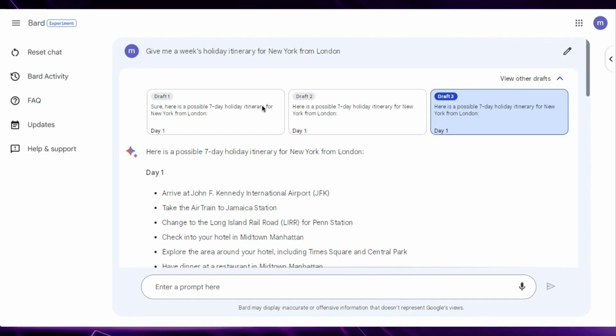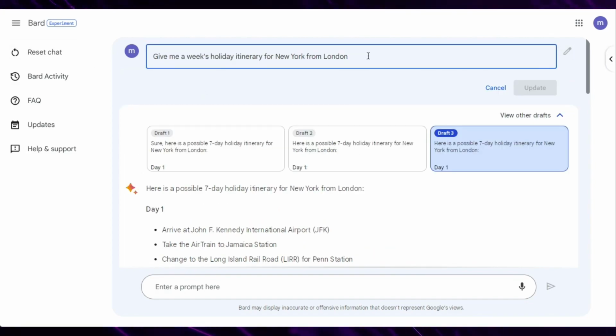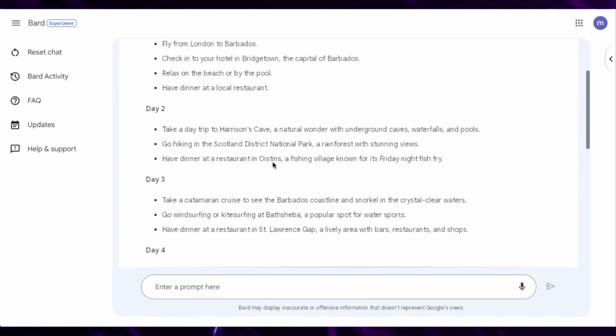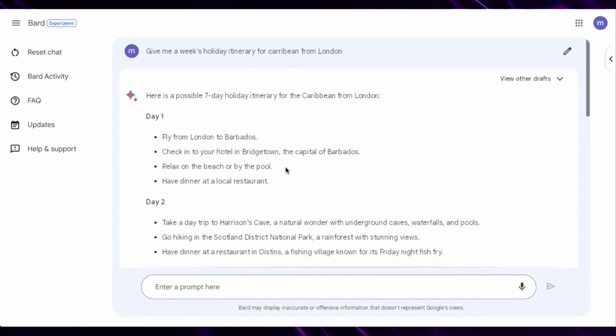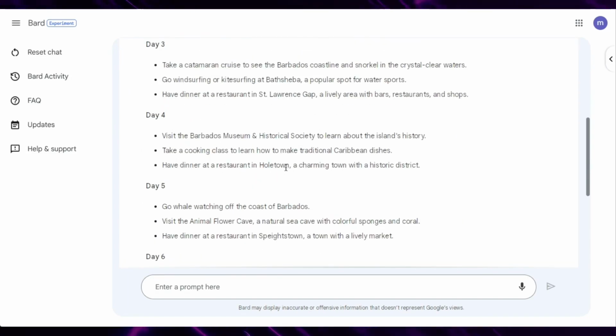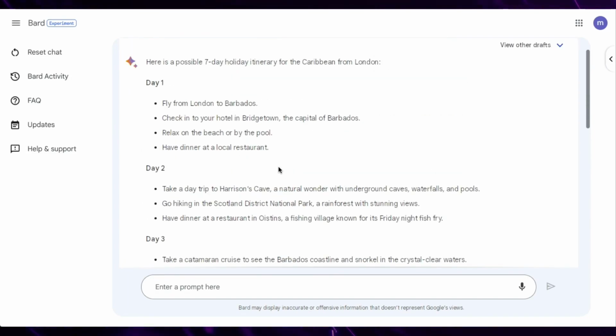Now, as well as that, you can also edit the prompt text at the top, and you can update it, and it will give you more responses as well. So let's just say you want to go to the Caribbean. So here we go. Again, it gives you a 7 day itinerary of everything that you can actually do, which is the data that they pull from Google.